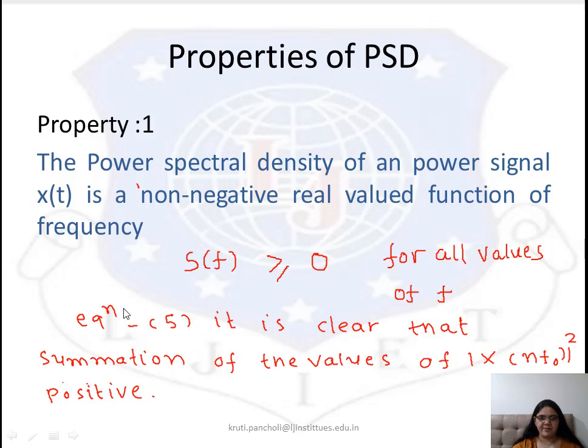What we are doing is taking the modulus of X(f) and squaring it. So even if there are negative values of f, your answer will always be positive. That is property number 1.